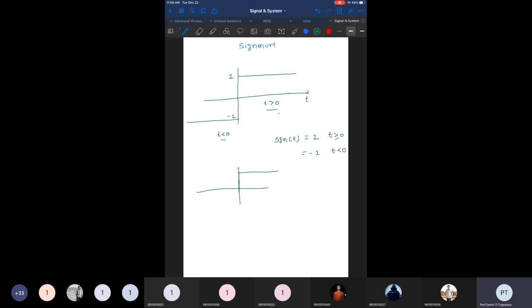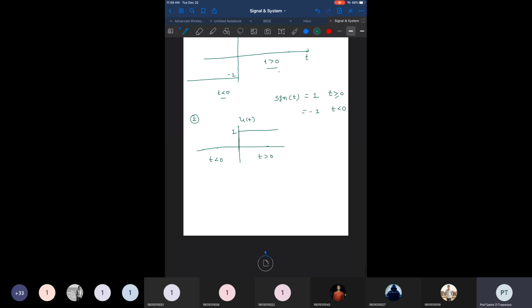This is my unit step signal u of t, right? For every t greater than 0 it is 1, and for every t less than 0 it is 0. So this is my function number 1, the signum function, and this is my unit step signal, function number 2. So can we find any similarity, or any mathematical relationship between these two functions, the signum function and the unit step function? Yes. How?